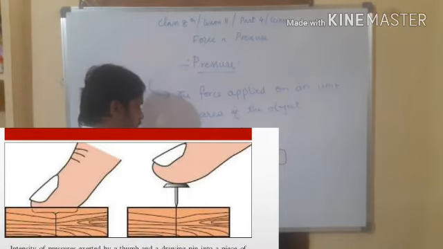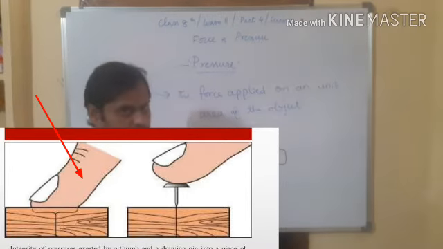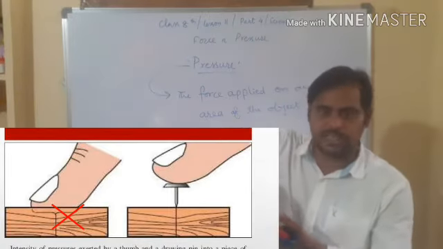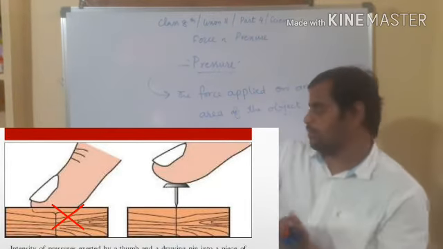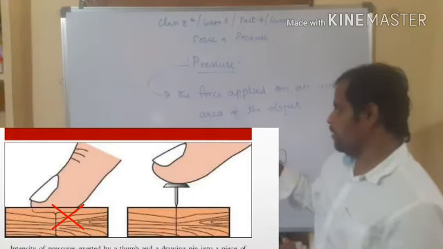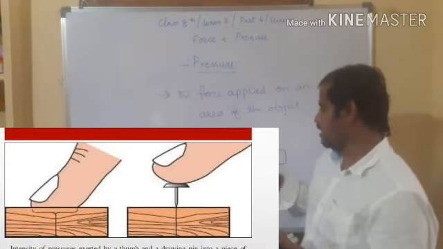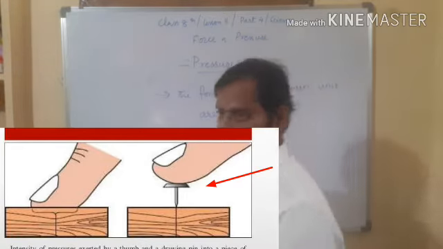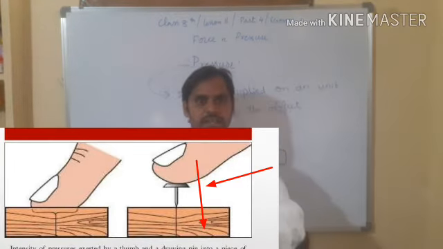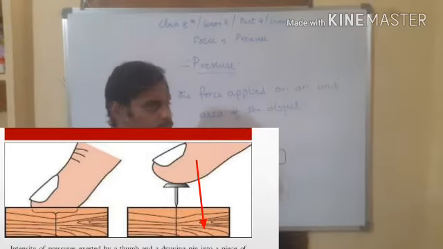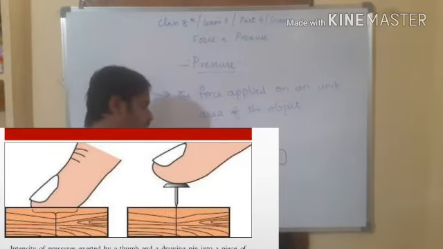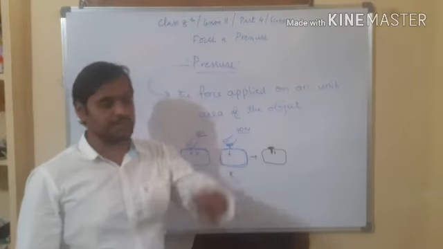So in the first case, when you applied the same force of 20 newtons with your thumb, it didn't enter the deeper layer of the wood. Whereas when you applied the same force with a nail, the nail entered into the wooden box. Why did this occur? You applied the same force. The first time it didn't enter, but the second time the nail entered instead of the thumb.